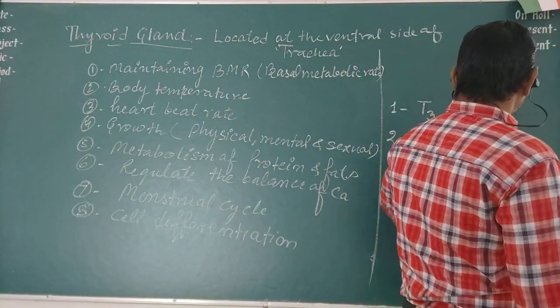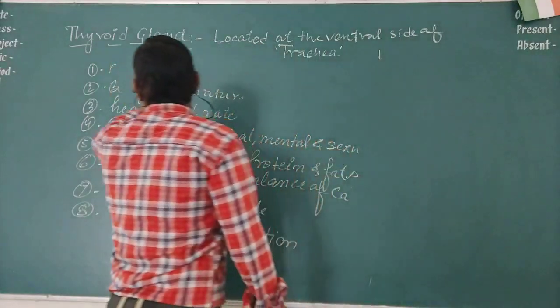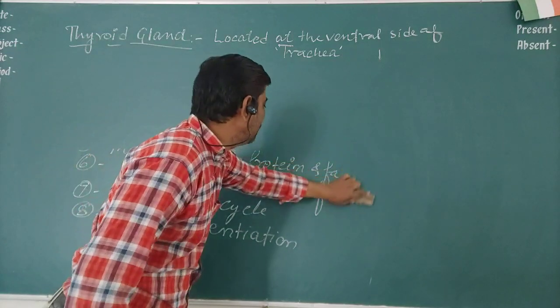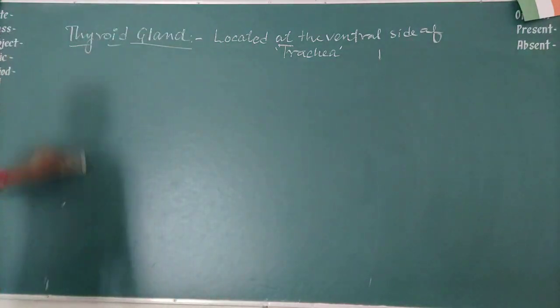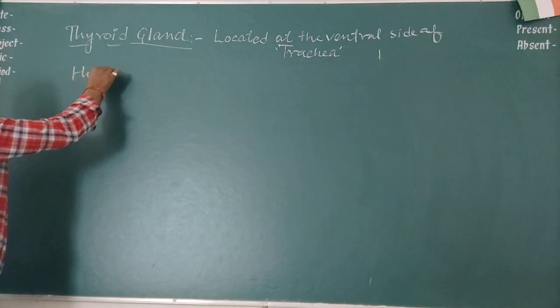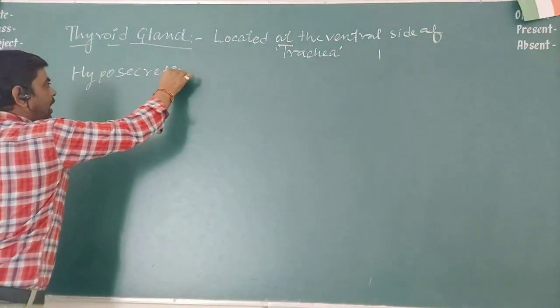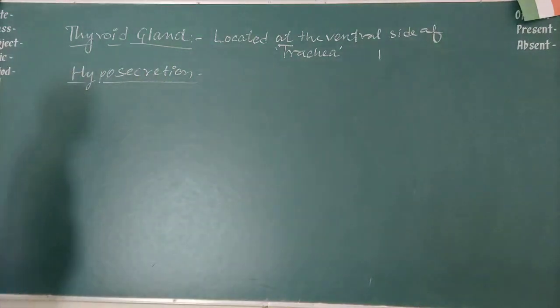Now what will happen when the concentration of thyroxine is hypo or hyper? Let's study hyposecretion first. What will happen when thyroxine is not secreted in sufficient amount?